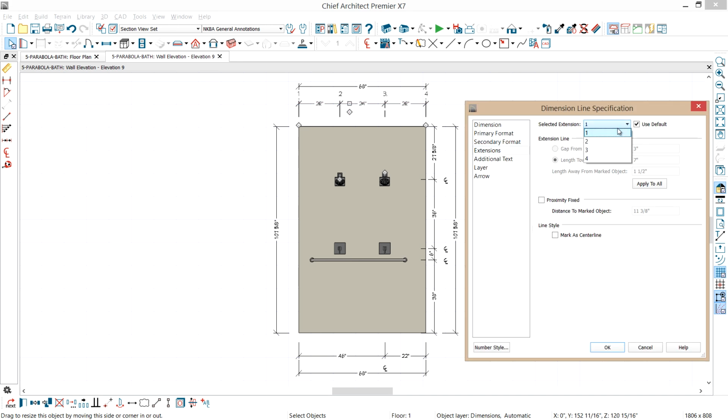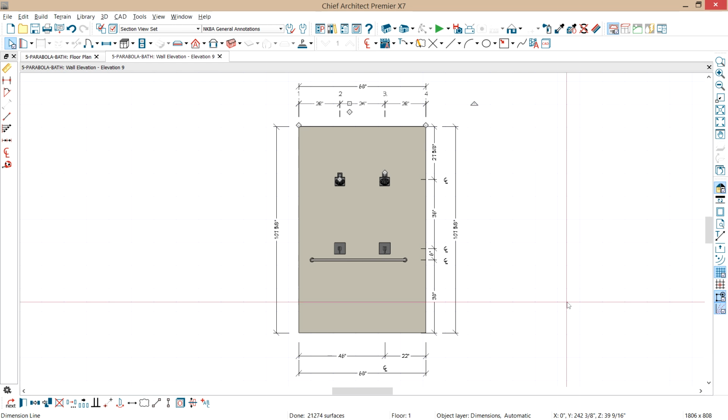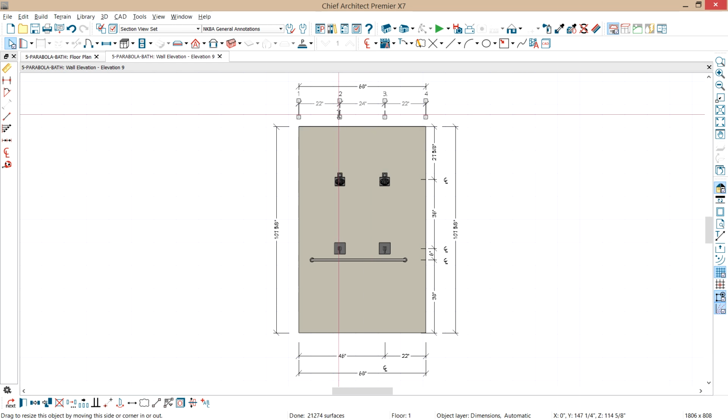You'll notice the 1, 2, 3, 4 correlates with the numbers above the dimension strings. The dimension string that I want to change is number 2. Highlight that, mark it as a center line, select OK. Some people like to have their centerline dimensions come down towards the fixture, so I'll just pull those both down using my crosshairs to make the alignment.